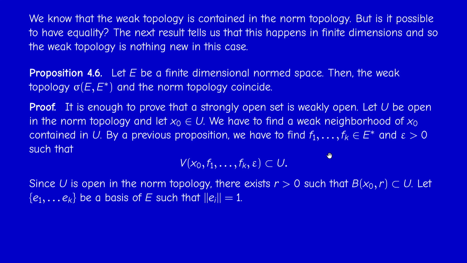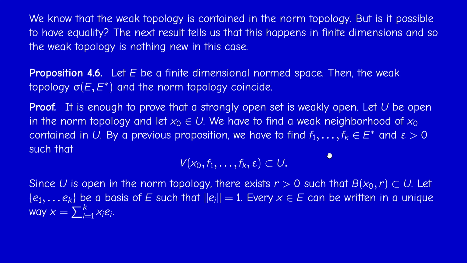Since E is finite dimensional, it possesses a basis. So if the dimension of E is k, then there is a basis containing k linearly independent elements. And by dividing by their norms, we can always assume that the norm of each of these elements is 1. None of them is 0.